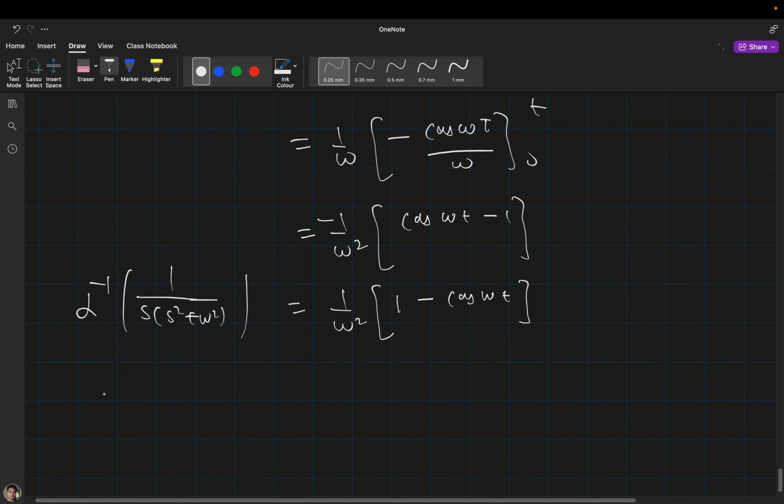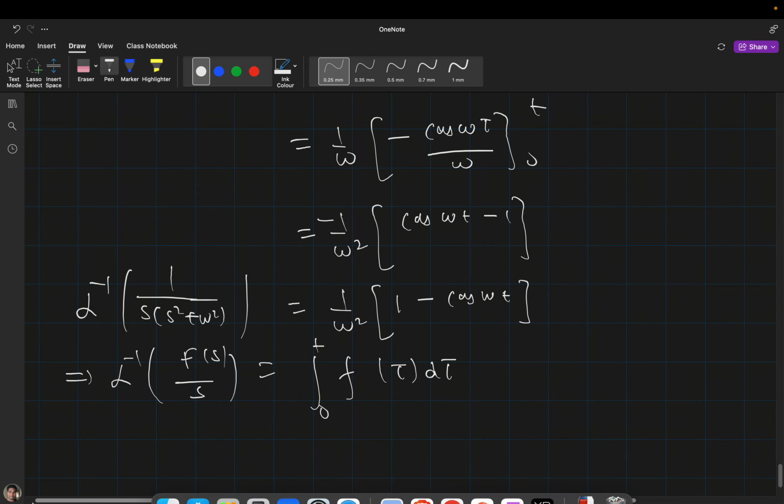This is nothing but F(s) divided by s, and this is nothing but the integral from 0 to t of f(tau) d tau. It should be tau. Fine. Any problem? No, sir. Is it clear or not? Yes, sir. Clear, sir.